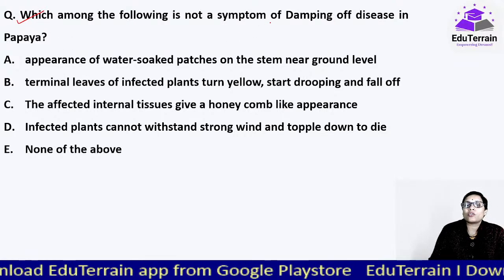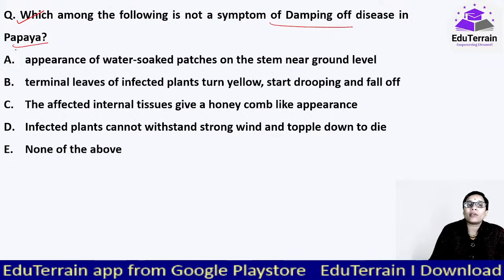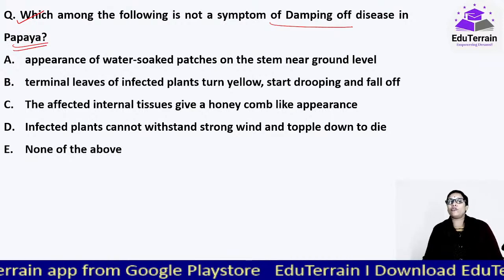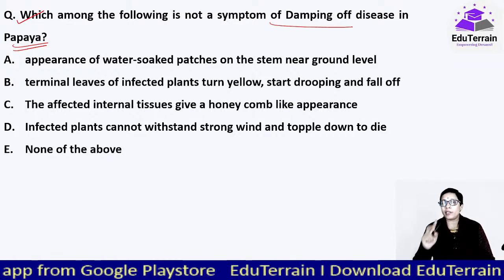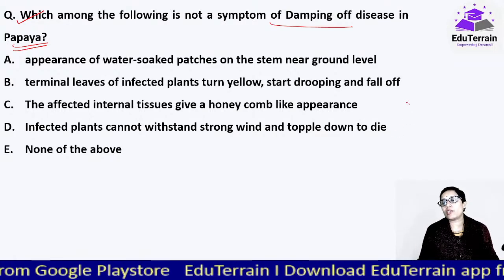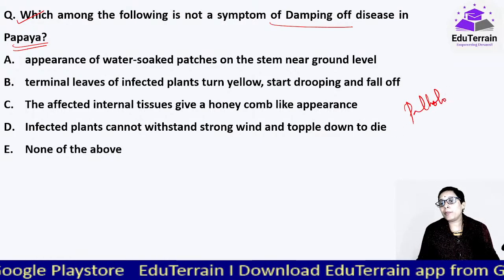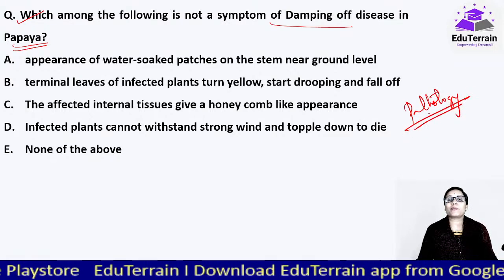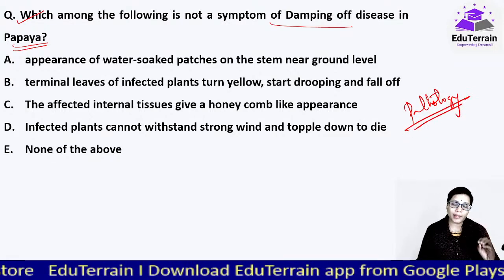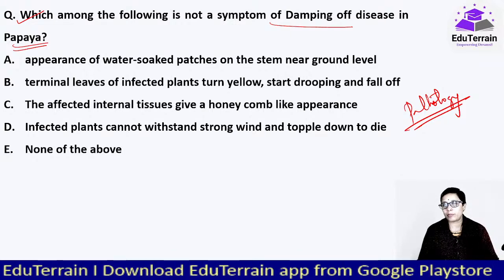Which among the following is not a symptom of damping off disease in papaya? See, if you look at this question, you must be wondering, there are 2 questions that were asked from pathology. But plant pathology is not part of your syllabus as per the NABARD's syllabus provision.